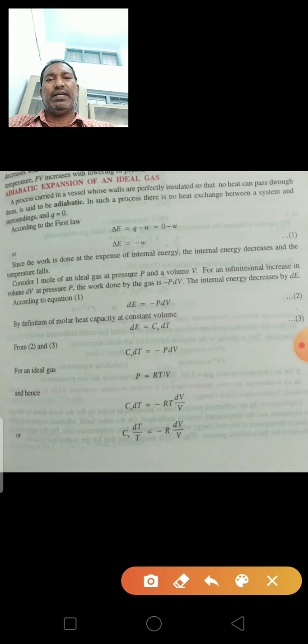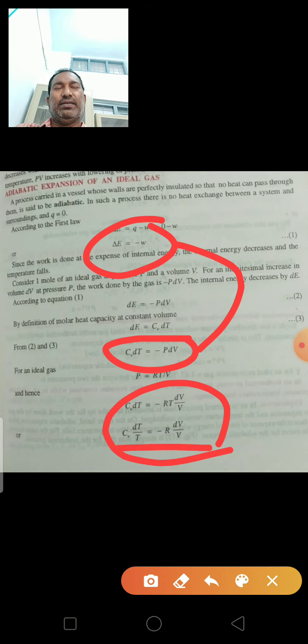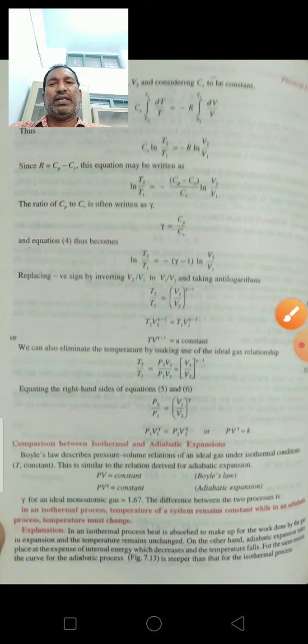So this is the first relation in adiabatic expansion. See here, delta E is equal to minus W. So we know Cv is equal to dE by dT. From this equation we can get this equation. So for the ideal gas equation, P is equal to RT by V. According to this, we can get this equation, integrating between the limits T1 to T2 and V1 to V2, we can get this equation.